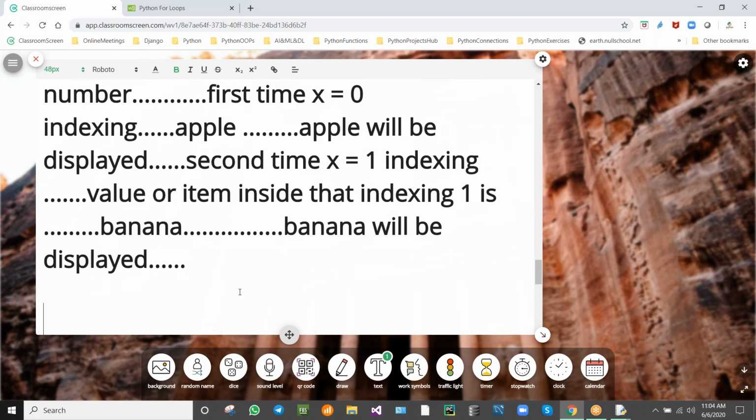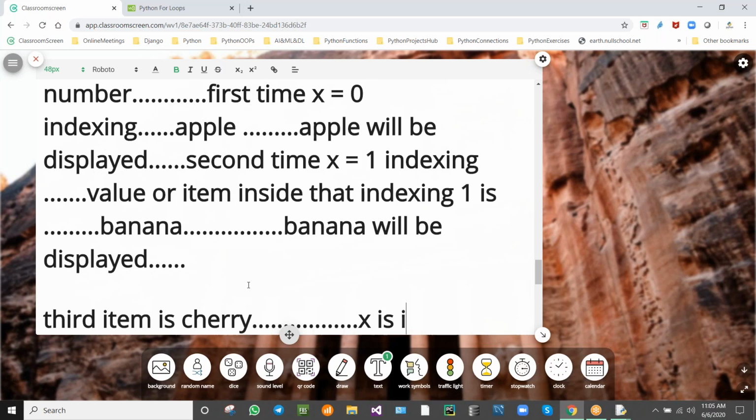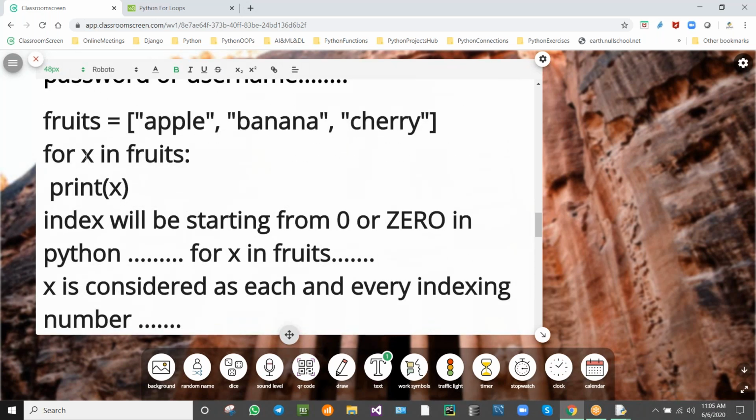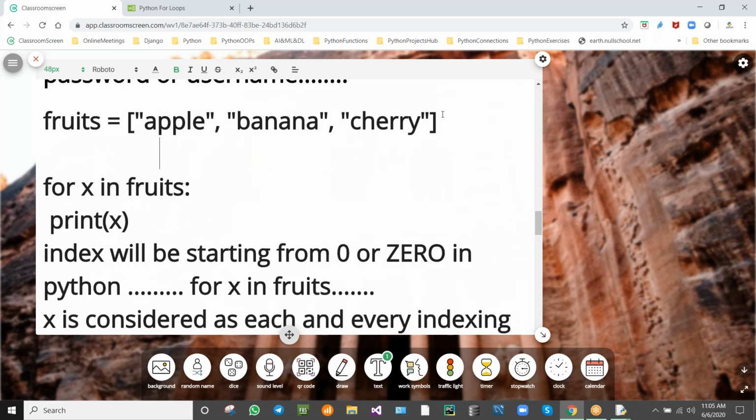And third item is the last item. Third item is cherry. X is considered as third item, that is indexing 2, that is cherry will be displayed. So if you see the example, X is considered as 0 indexing.